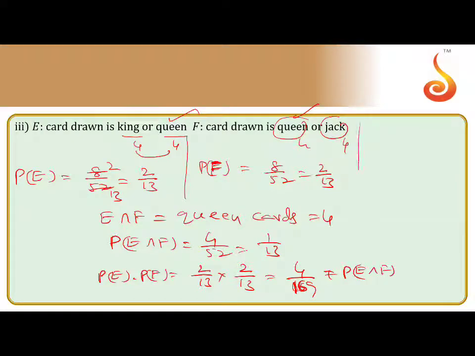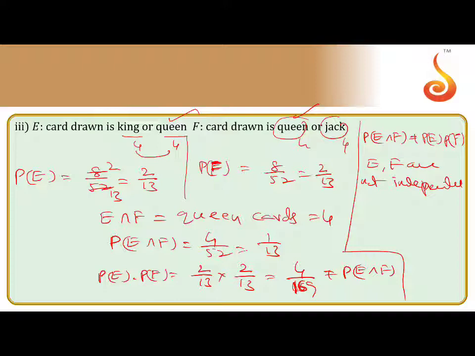That means what can you conclude finally? P of E intersection F is not equal to P of E into P of F. So E, F are not independent events. You can call them dependent events.